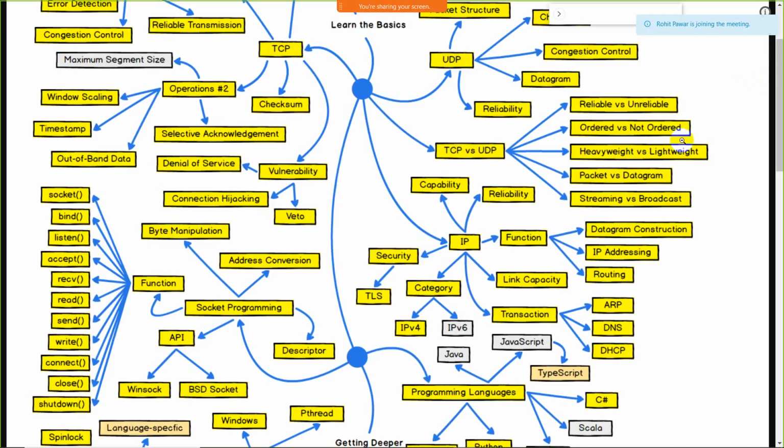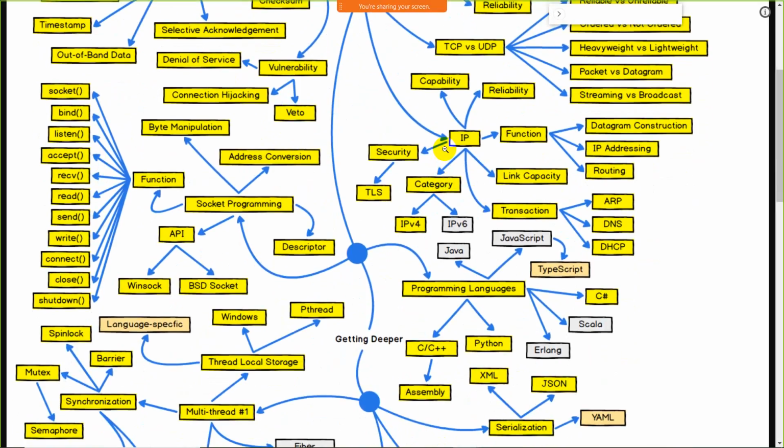After that, heavyweight or lightweight, because a game should be lightweight so it can be installed on any device. After that, packet or datagram. Both are useful, but packet is more useful than datagram. After that, streaming or broadcast. Both are useful, but you can deploy the game depending upon the nature of the game. So before starting server side development, you have to compare all these things together.